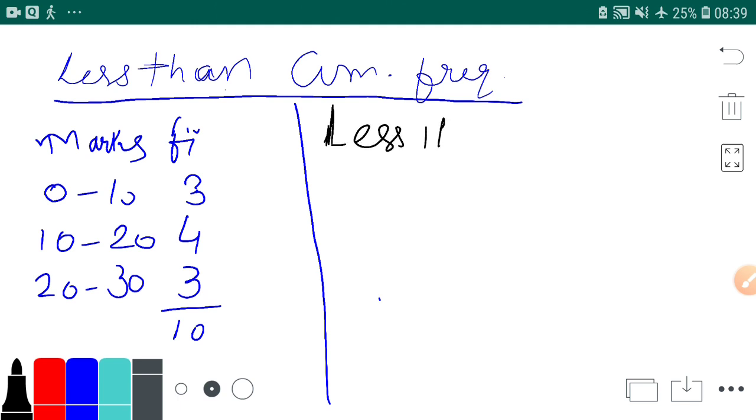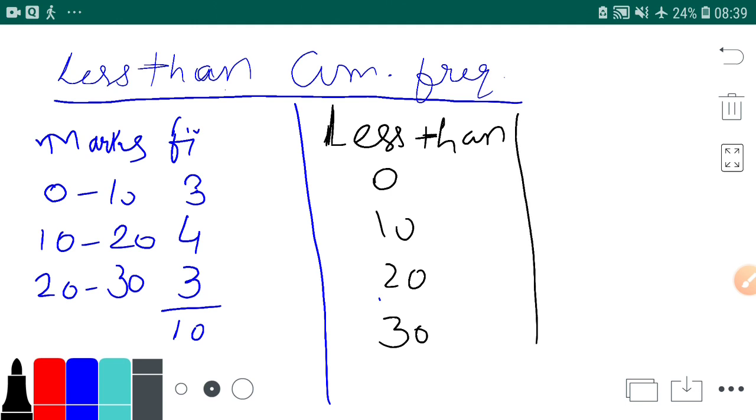We will classify the table like this. I'll write: less than 0 marks, less than 10 marks, less than 20 marks, less than 30 marks. Now how many students are having less than this? This is known as CF, that is cumulative frequency. Now pay attention here.